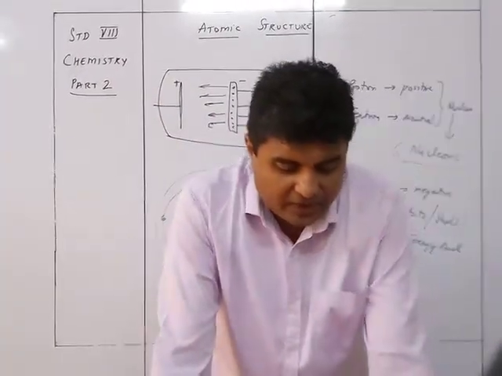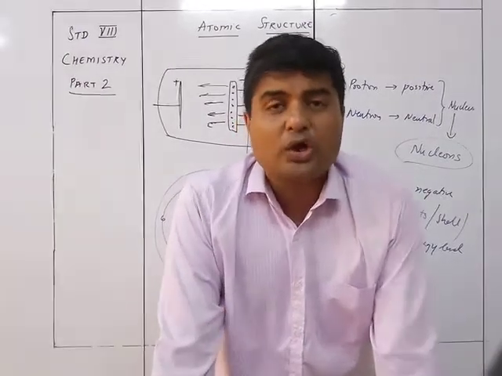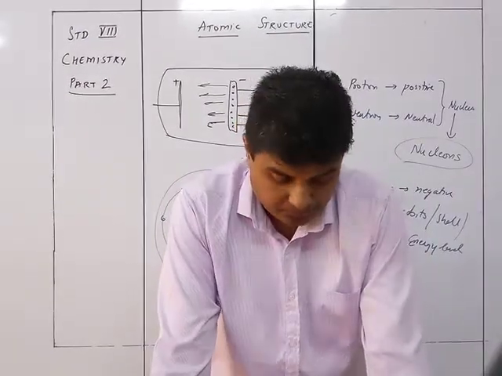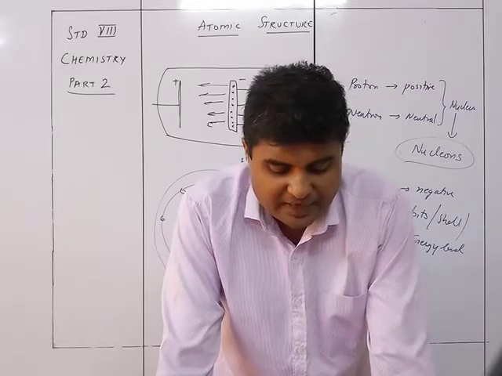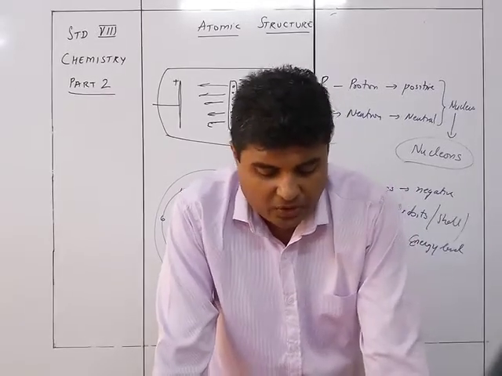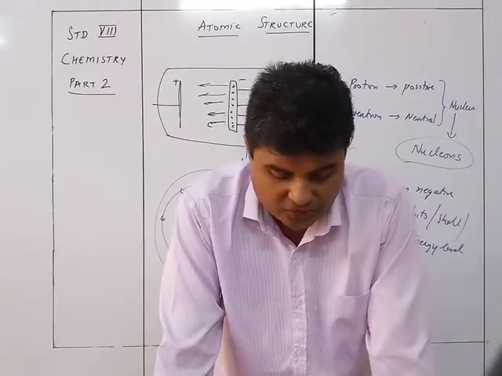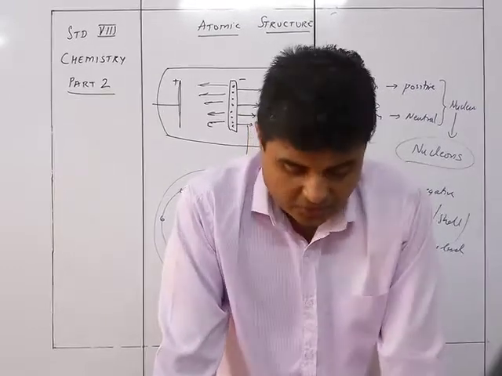So electrons revolve around the nucleus in the imaginary path called shells or orbits. So orbits are the imaginary path in which the electrons revolve. Nucleus contains protons and neutrons, and electrons are present outside the nucleus.